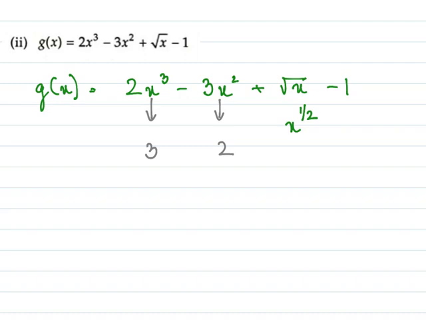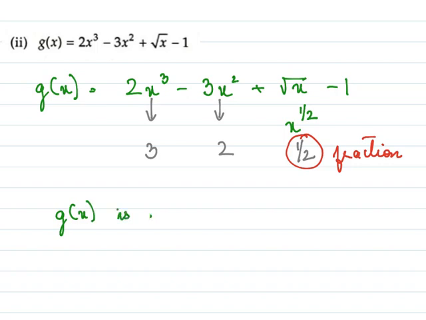So we see here that none of the powers are fractions. Oh no, this is a fraction, right? So this is now 1 by 2. Since this power is a fraction, it is not a polynomial. G of x is not a polynomial.